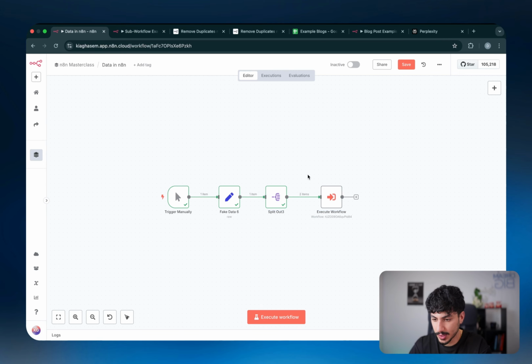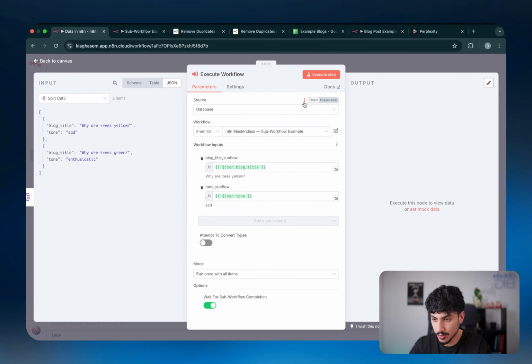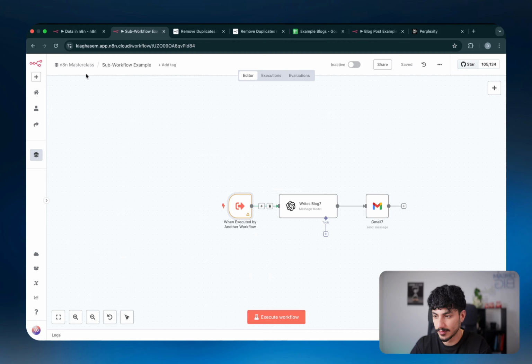And the way we've done that is that we've just added an execute workflow node. And inside the execute workflow node, we've basically defined which workflow we want to delegate the task to. So in this case, we're delegating it to the workflow called sub workflow example in n8n masterclass. So if we come here, n8n masterclass, sub workflow example, which is this one here.